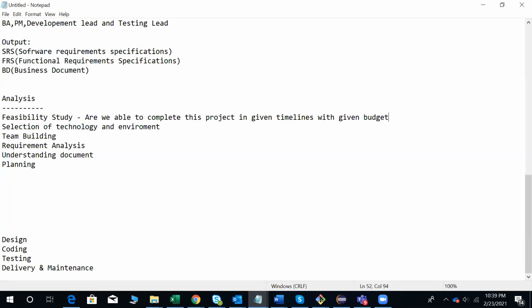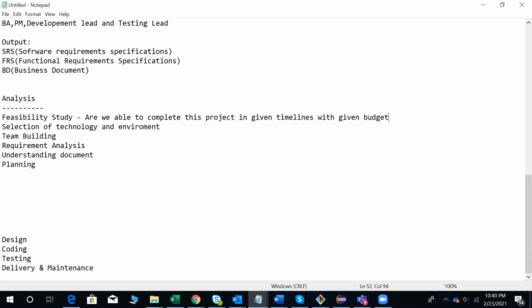Feasibility study talks about whether this project is feasible for us to complete in the given timelines and given budget or not. That is what is covered in the feasibility study. It will be done by the project manager, and the development lead and testing lead will be involved.